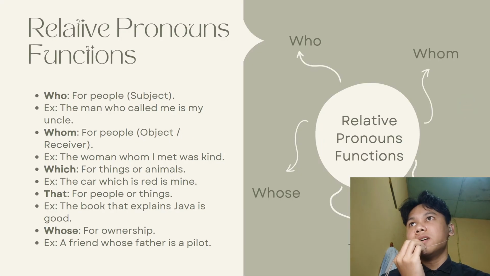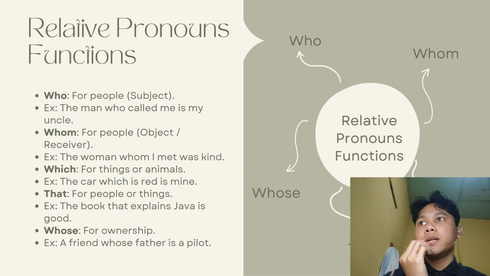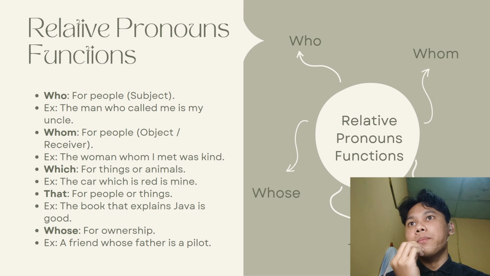Relative pronouns function. Who, for people, subject. Example: the man who called me is my uncle. Whom, for people, object or receiver. Example: the woman whom I met was kind.